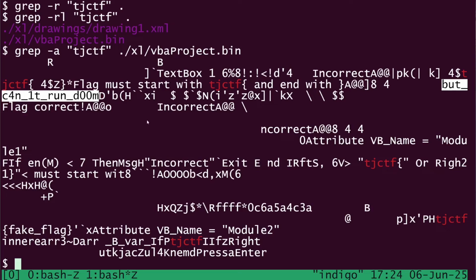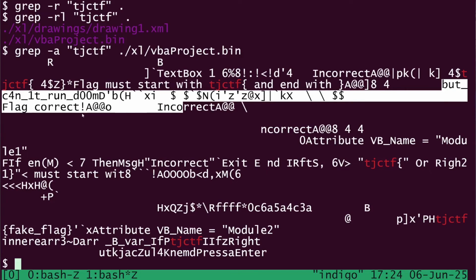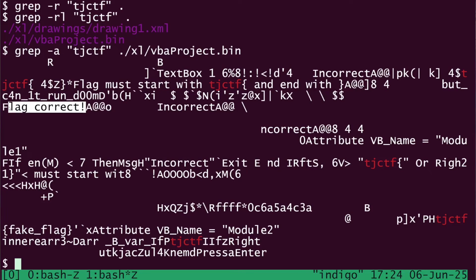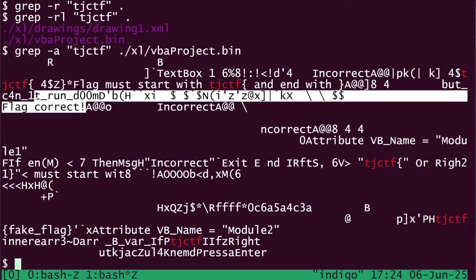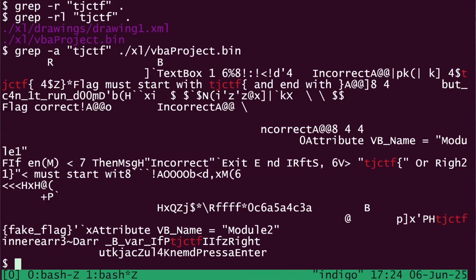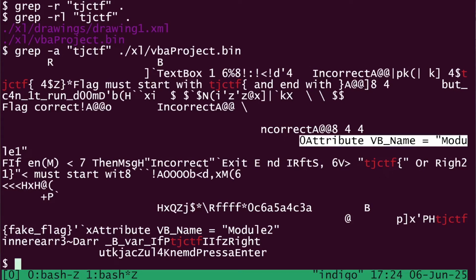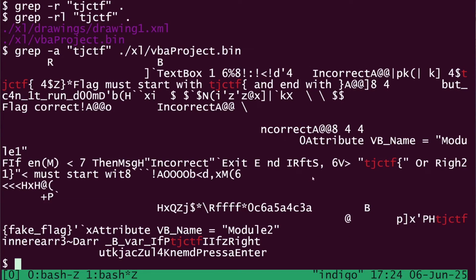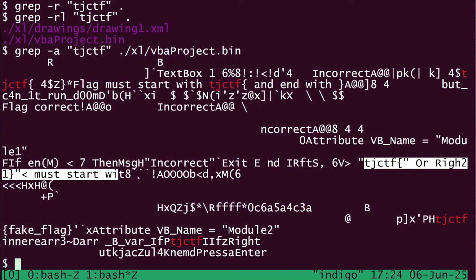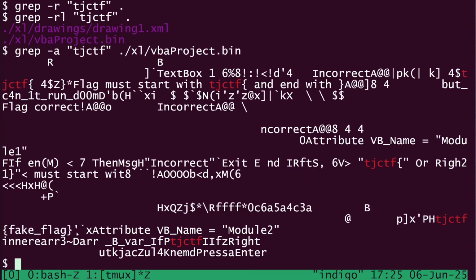So this looks like the start of the flag. We can keep looking around. We see something right here saying flag correct, and it's right next to can it run Doom. So that's a good indicator saying, hey, this might be the flag. It's worth a try. So I'm just going to grab this and copy it while we look around. We see some attribute names, and we see TJCTF, blank or writes. It must start with this. So it looks like a lot of garbage. We see something here that says fake flag down here at the bottom. So that's probably not it.